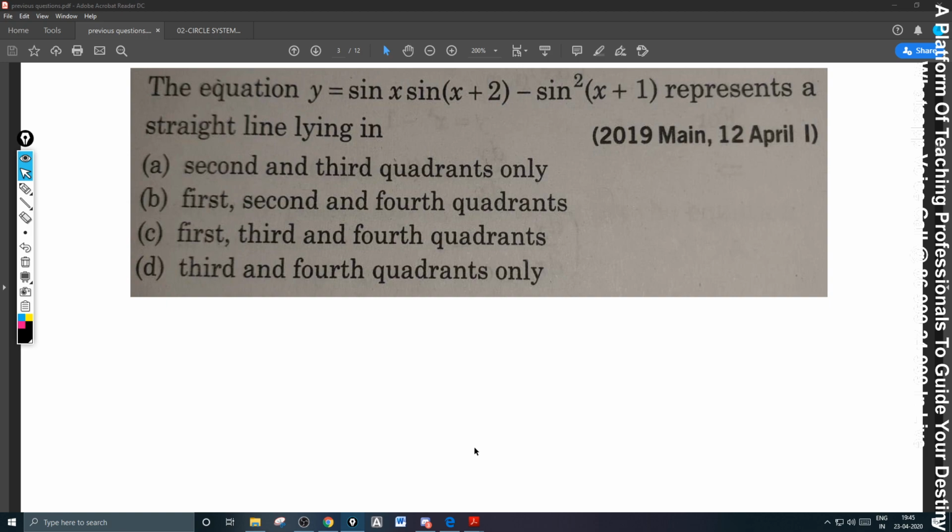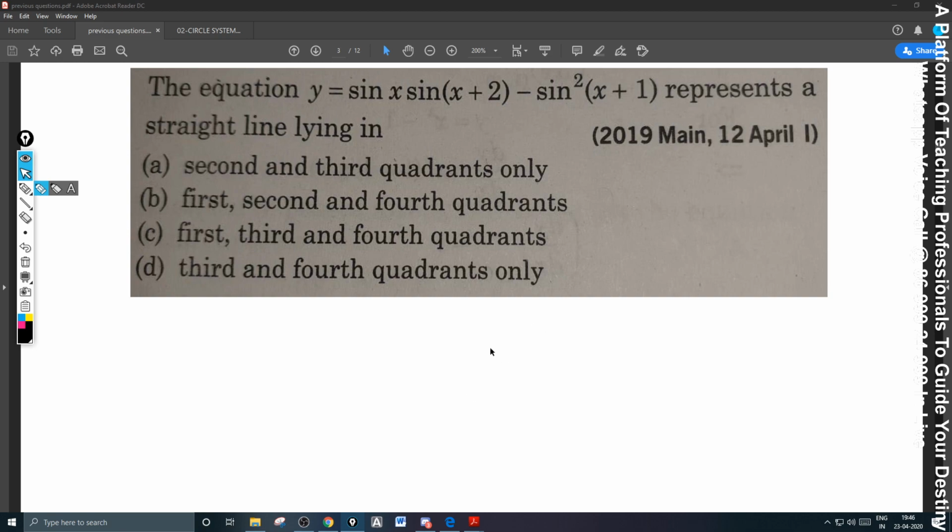Priyadarshini, good evening. What are you saying is wrong? Which question, please? Which is wrong? Please mention. The equation y is equal to, you are saying option C, no?